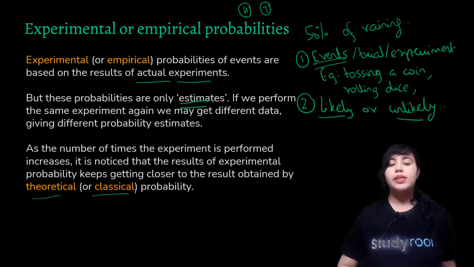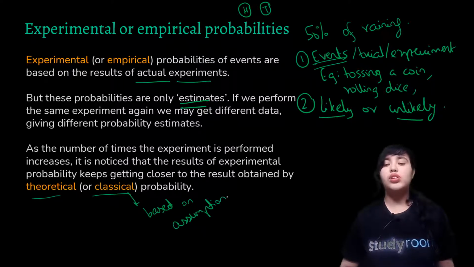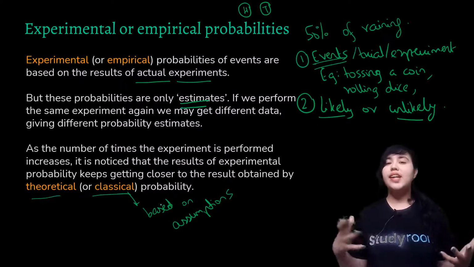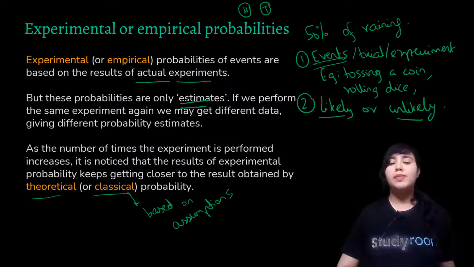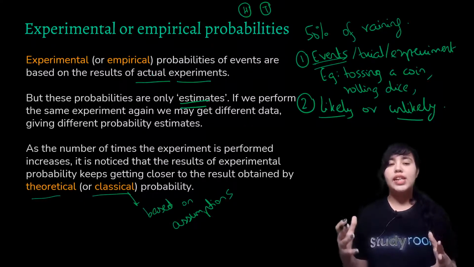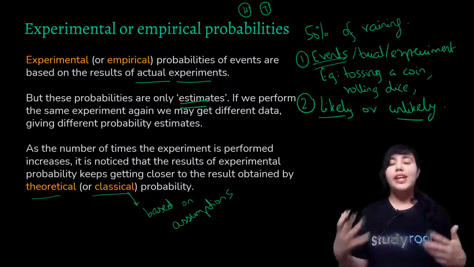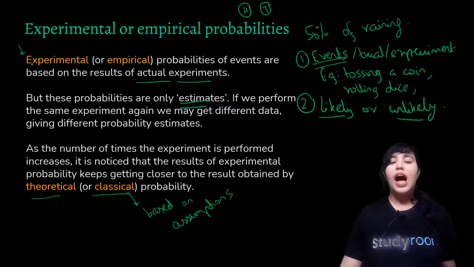So theoretical probability is based on assumptions. So here you do not perform these events or these trials or your experiments, but here just you theoretically study probability and then you make some estimations. Okay, so what is the difference between experimental and theoretical probability? That the former, your experimental probability is based on actual experiments and theoretical probability is based on assumptions. Now, whenever we deal with a particular problem, which probability do we consider? So we can consider either of them.